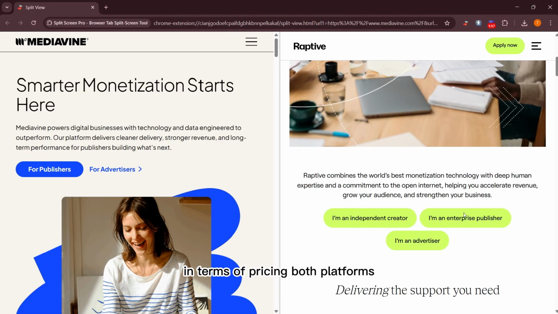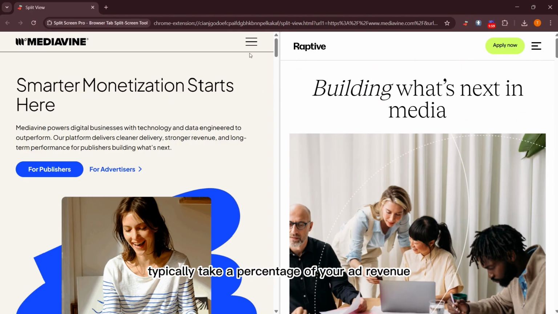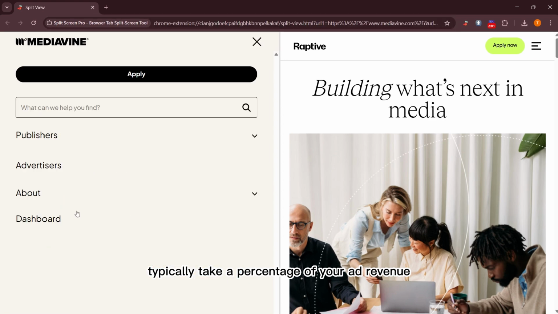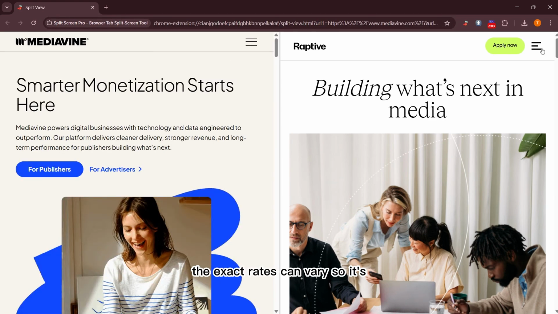In terms of pricing, both platforms typically take a percentage of your ad revenue. The exact rates can vary, so it's best to check their websites for the latest information.